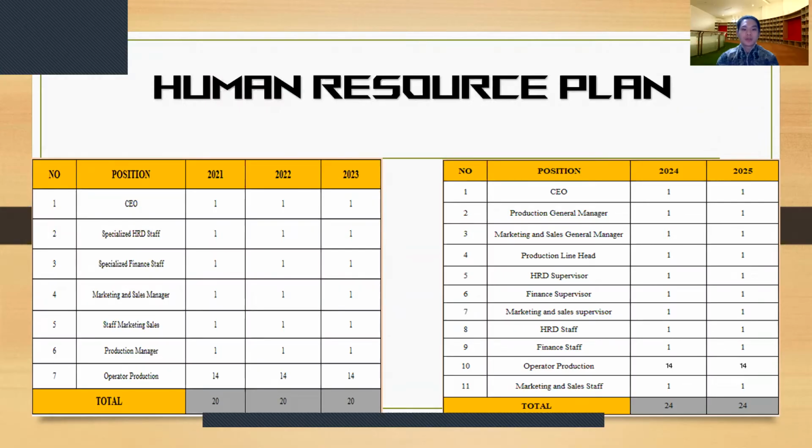This is the human resource plan. The company needs human resources to achieve goals that have been set previously for each position in the company. Table 1 covers running for 3 years, showing how much human resource is needed to achieve goals, and the total human resource is 20. Table 2 explains the next two years, 2024 and 2025. Because the company has been running for 3 years, all employees get a promotion, and the total in 2024 and 2025 is 24.